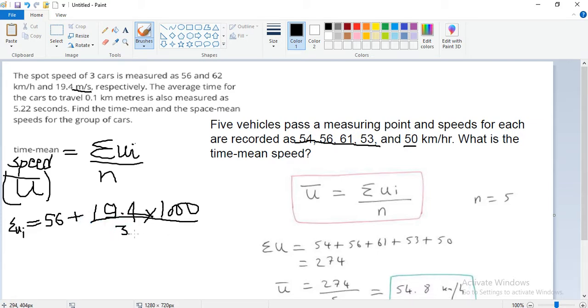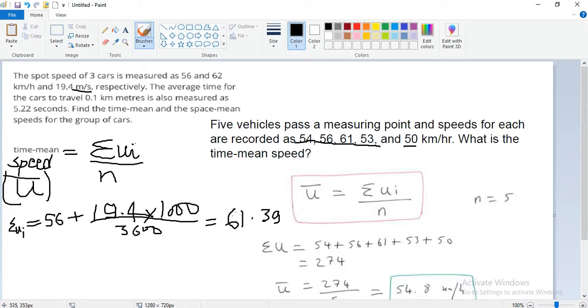And you will get summation ui as 56 plus 56 plus 19.4 into 1000 divided by 3600, which is 61.68. The complete answer is 61.39, I can say 61.40, and divide it by the number of observations.